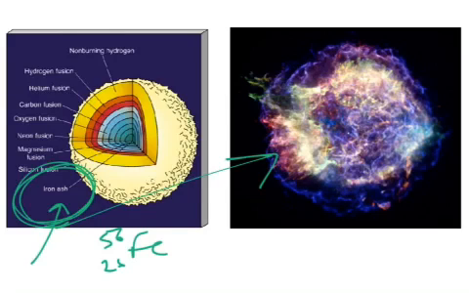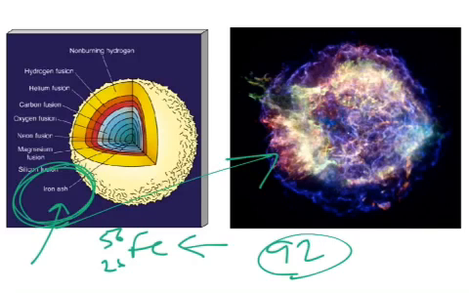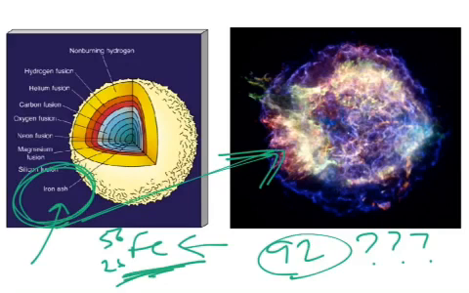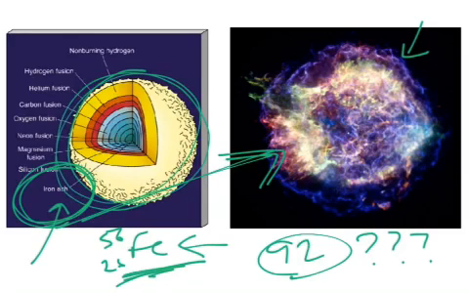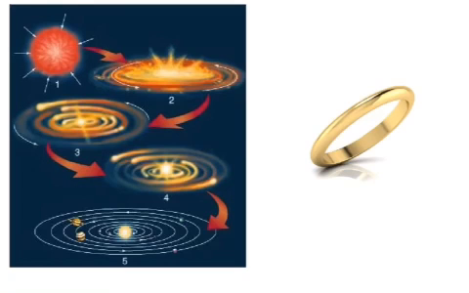The crazy and awesome thing about supernovas: you might have thought, iron is only number 26, and there are 92 naturally occurring elements that we know of. So if stars can't fuse anything past iron, where do all of the other elements come from? They come from just this explosion. As all of the matter that's contained within a star completely bursts, that shock wave that goes through the system fuses all kinds of random elements together, and that's how we get all of the heavier stuff. After a star explodes, you have this hot soup of just crazy amounts of fusion happening, and you get all these new elements that form.